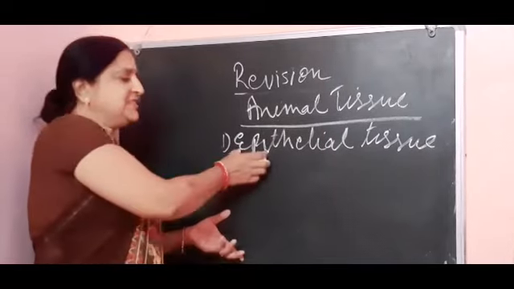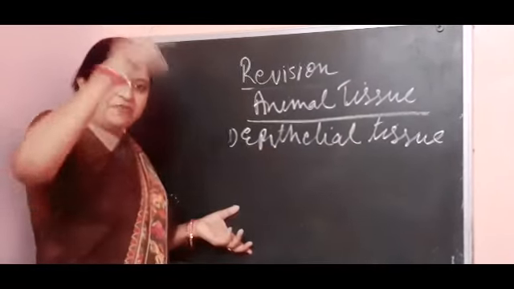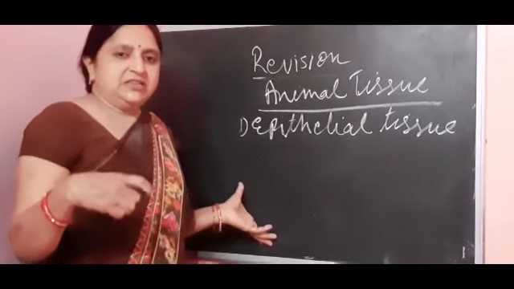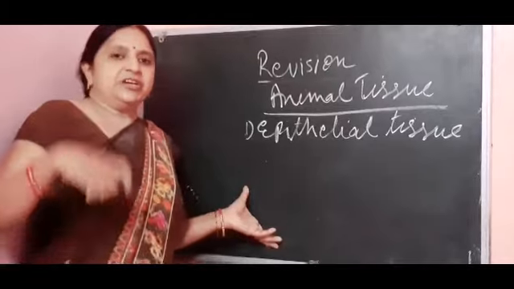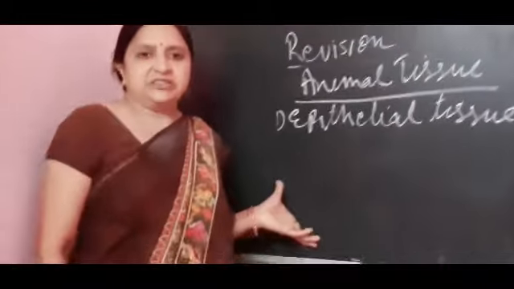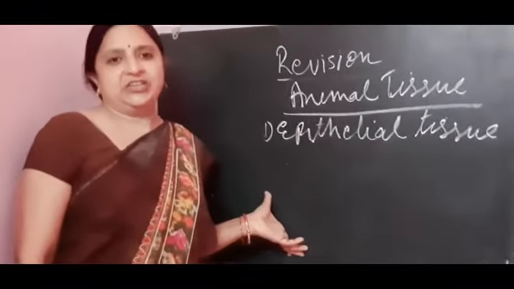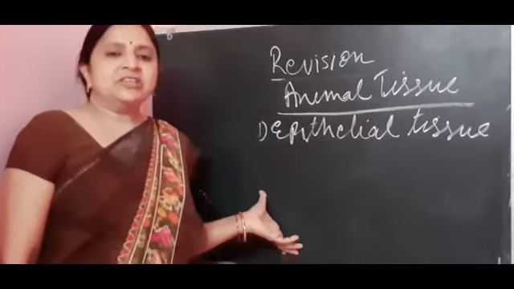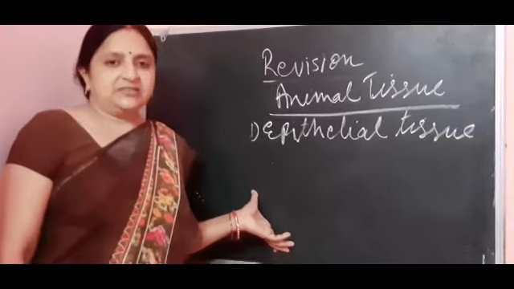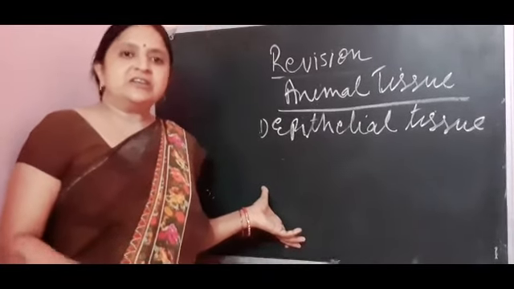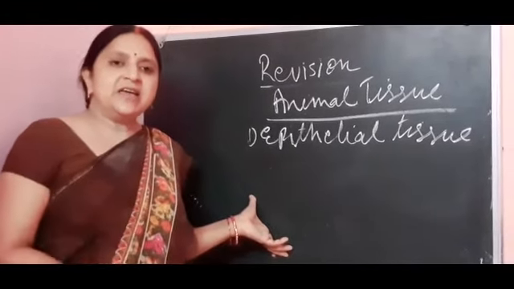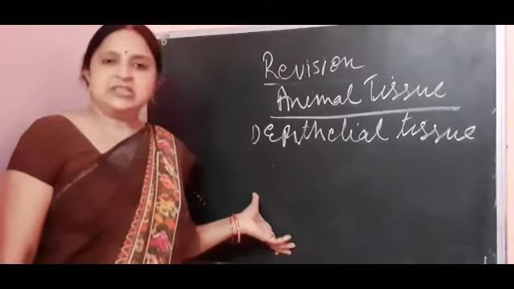Epithelial tissue. Epi means outer side, covering. It means the whole human body or animal body is covered on that side by epithelial tissues. They line the whole body, and not only that, they also line the organs of the human body externally and internally. For example, the stomach is lined internally, and hollow organs are lined by these epithelial tissues.